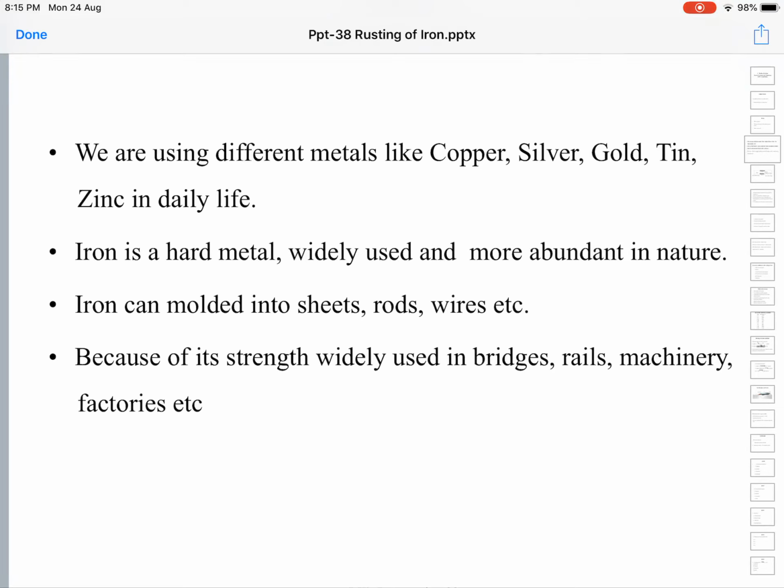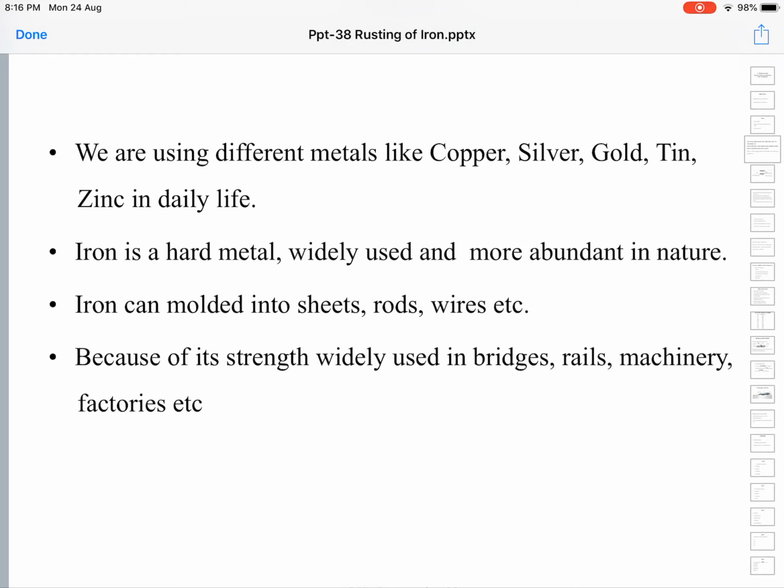Zinc also we use. For water pipes, called GI pipes, galvanized iron pipes. Actually these GI pipes are iron pipes but coated with zinc. Coating with zinc is called galvanization. So they are galvanized iron pipes. Likewise, so many metals are used in our daily life for different purposes.